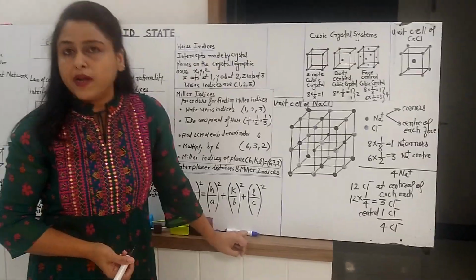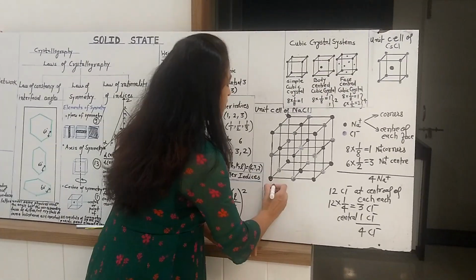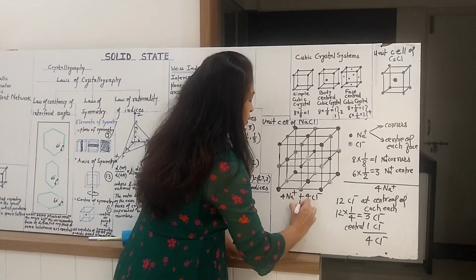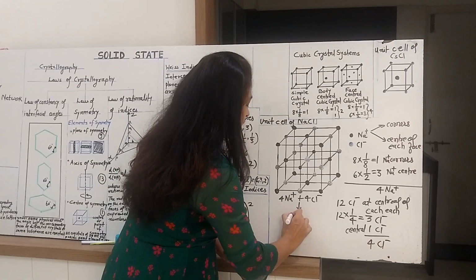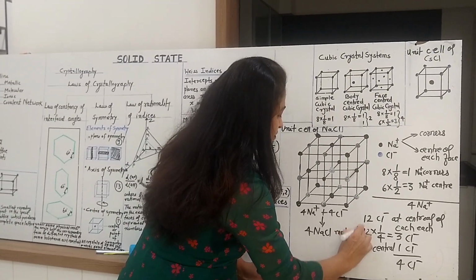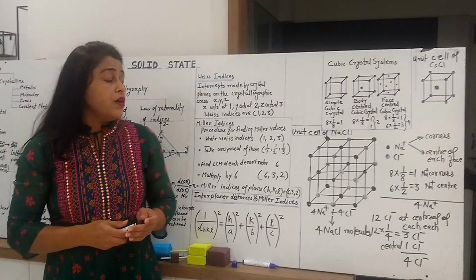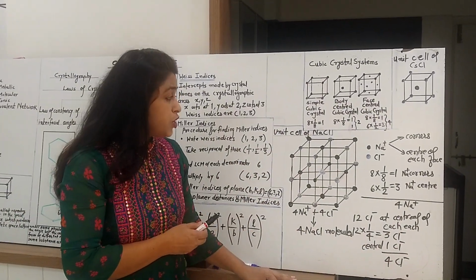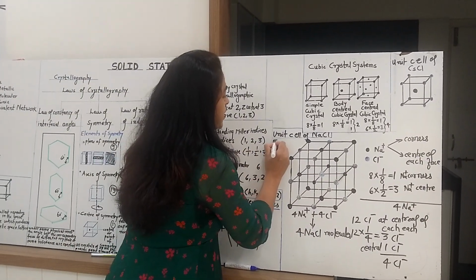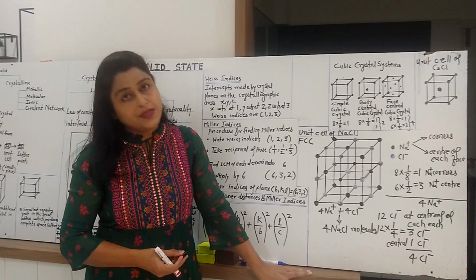So in this way we can say that in the NaCl unit cell, 4 Na+ ions and 4 Cl- ions combine to give the NaCl crystal, meaning a total of 4 NaCl units construct the unit cell of NaCl. So all this is about the structure of the unit cell of NaCl, and it should be noted that this NaCl is a face-centered cubic crystal.